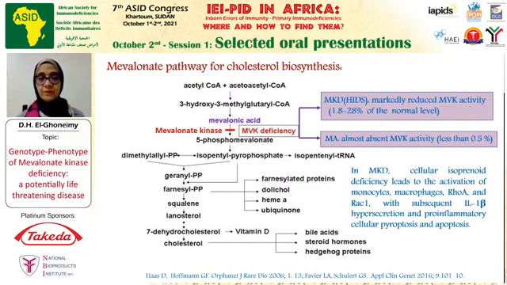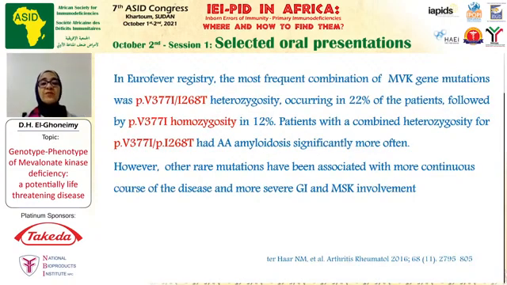In the Eurofever registry, the most frequent combination of mevalonate kinase gene mutations was that causing replacement of valine with isoleucine on one allele and isoleucine with threonine on the other, heterozygosity occurring in 22% of the patients, followed by homozygosity of the mutation causing replacement of valine with isoleucine in 12% of the patients.